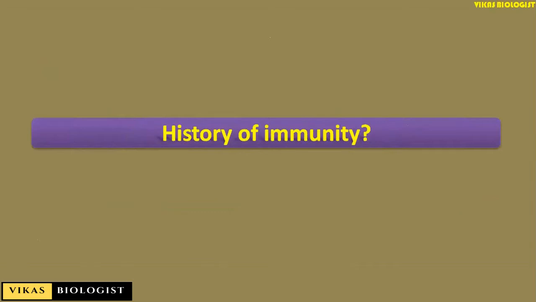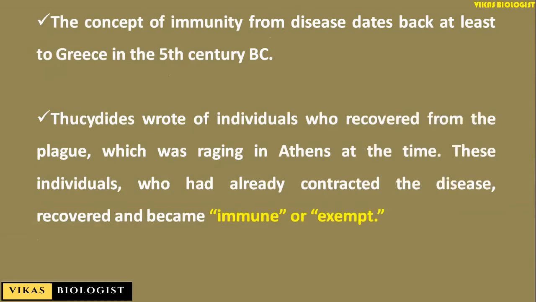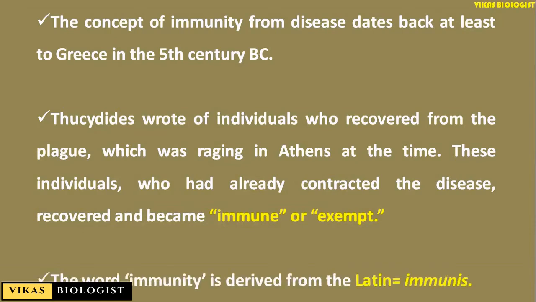Let us look into history of immunity, how the immunity has developed in the course of history. The concept of immunity, if you look into, has dated back at least up to 5th century BC to the Greece. Thucydides wrote of individuals who recovered from the plague, which was raging in Athens at the time. These individuals who had already contracted the disease recovered and became immune or exempt. The word immunity is derived from Latin, which means immunis, which literally means exemption.